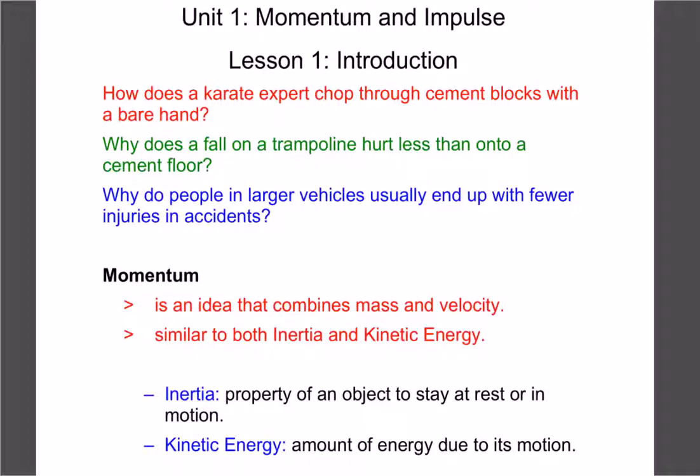To begin with, just to get you thinking, let's ask ourselves, how does a karate guy chop through a cement block with his bare hands? Or why, when you fall on a trampoline, does it hurt less than when you fall on the floor? Or why do people in a big bus or semi not get injured in a car accident compared to somebody in a small car? Those kind of questions. A lot of those are common physics questions where we wonder why it works the way it does. And today we're going to figure out that the reason that happens is basically due to momentum.